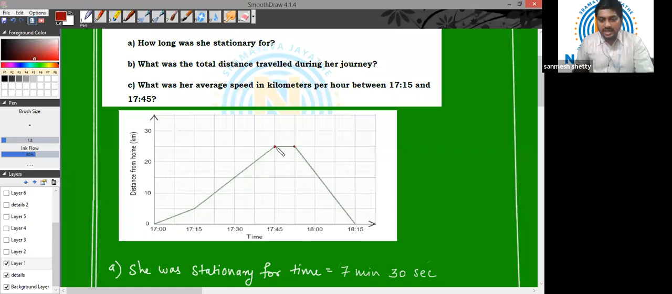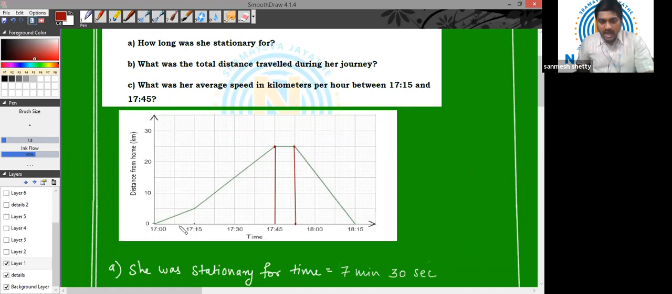So this is the initial time, 17:45, and this is the final time. Now how to find out this final time, children? How much time was she at rest, from this point to this point? It is very easy actually. We need to find out the scale of the graph first of all. Now in the scale of the graph, what we can see is